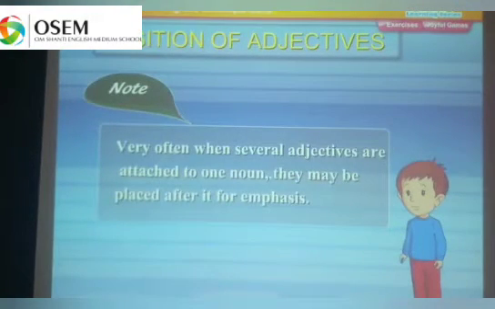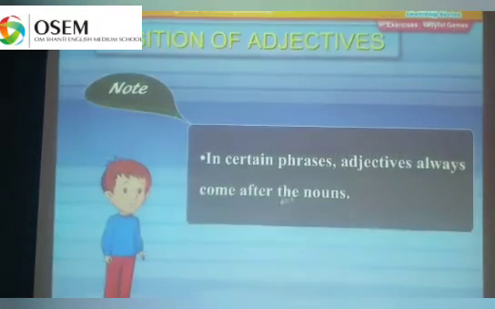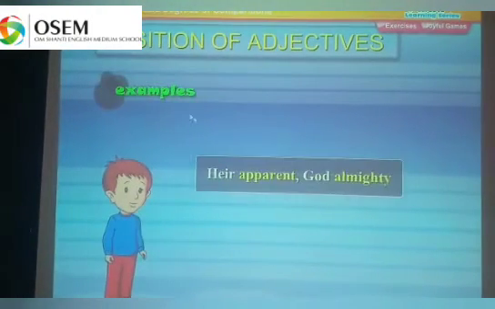Very often when several adjectives are attached to one noun, they may be placed after it for emphasis. So, example: the prince, fearless and determined, came to rescue the princess. In certain phrases, the adjective always comes after the noun. For example, heir apparent, God Almighty.